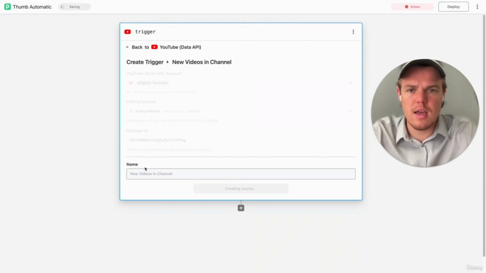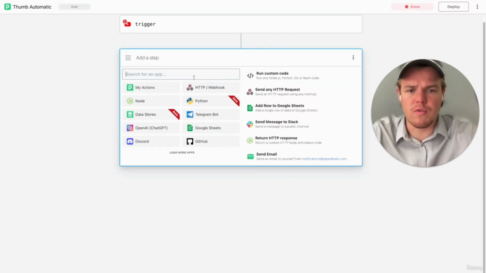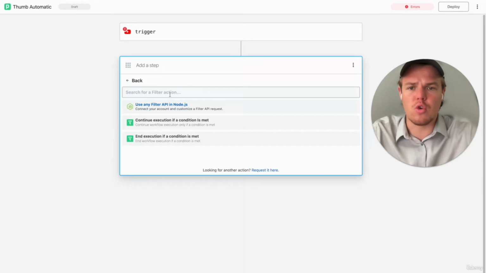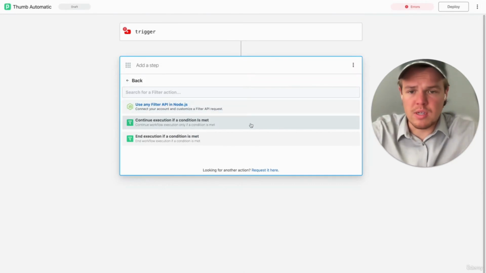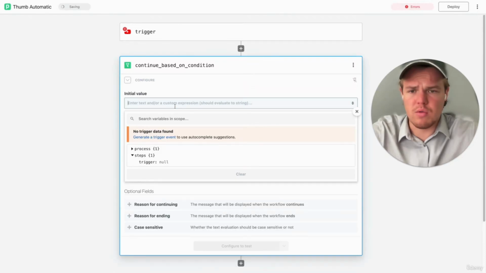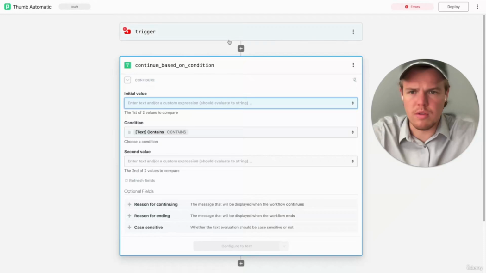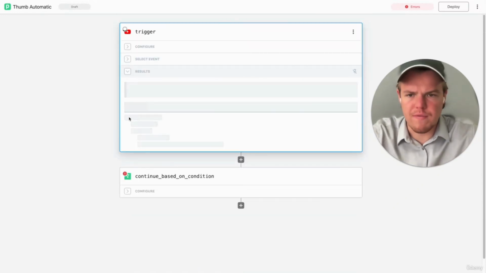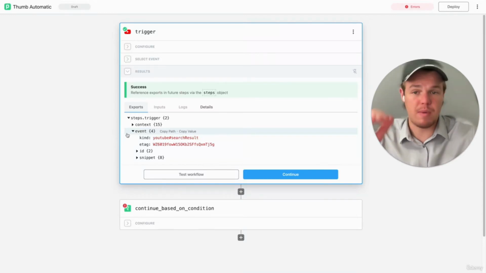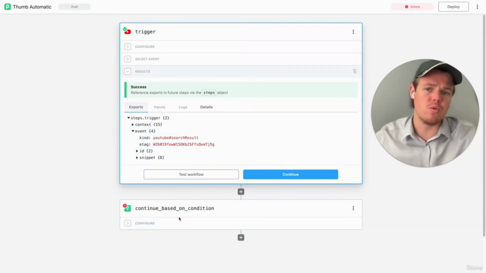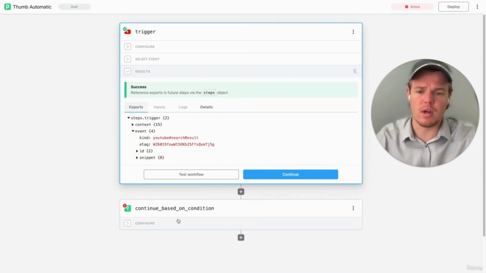All right, perfect. And then let's go ahead and build this out a little bit. So first thing we want to add is a filter, as we want to make sure that we are dealing with the correct YouTube video. And essentially we're going to be choosing continue execution if conditions are met. And we're going to go ahead and choose the initial value, which is going to be the YouTube video here. So let's make sure I load that YouTube video real quick. We're going to say create source. All right, we're going to go ahead and just grab one of our videos here, as obviously this isn't going to do the whole flow. It's going to stop at this first part, but we're going to be able to still build it out. And then once we do one final swing through, you're going to see the whole process come together.